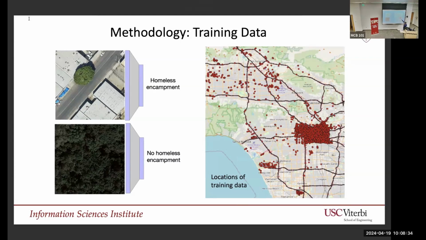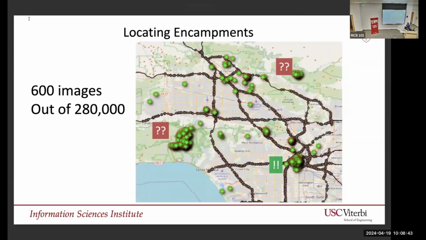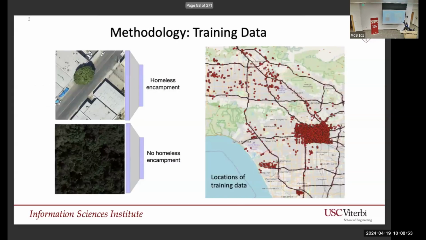And what it basically learns at first is that homeless encampments tend to be in downtown. This doesn't actually reflect the true distribution of homelessness. Instead, we do a second step where we compare these negative examples, where homelessness does not occur, in random images here and compare to our training data.